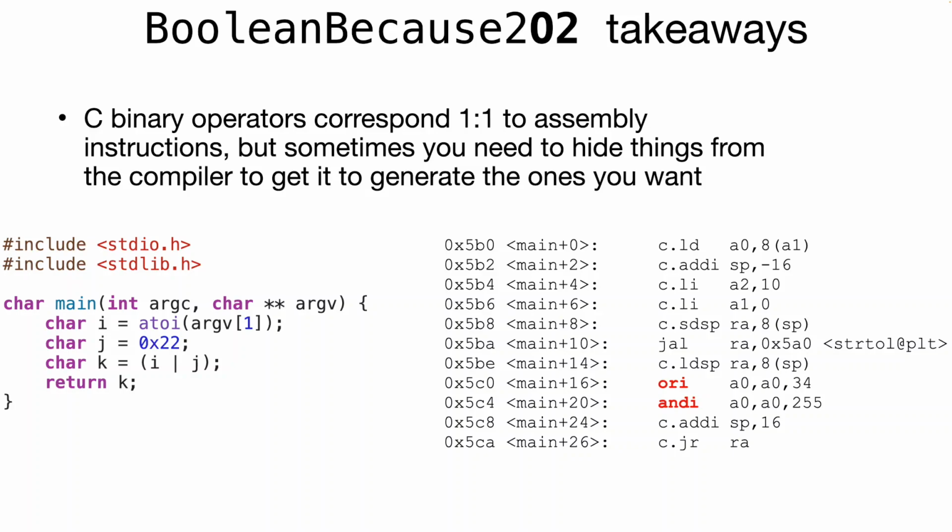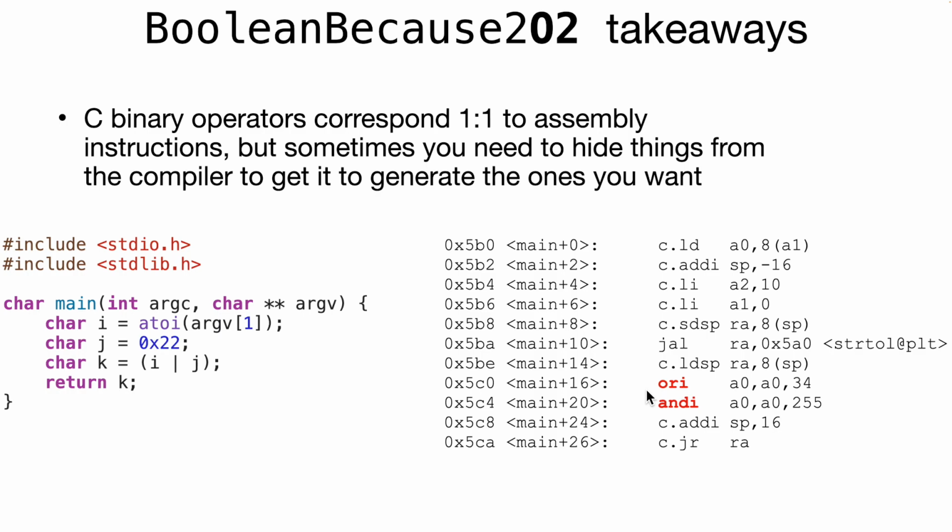So what can one say about BooleanBecause2.c? Well, we can say that again, the compiler will generally create one-to-one mappings between Boolean operations like OR, but sometimes you have to go out of your way to trick it into generating exactly the sort of rote compilation you want with something like optimization, but then hiding things like input arguments via command line.